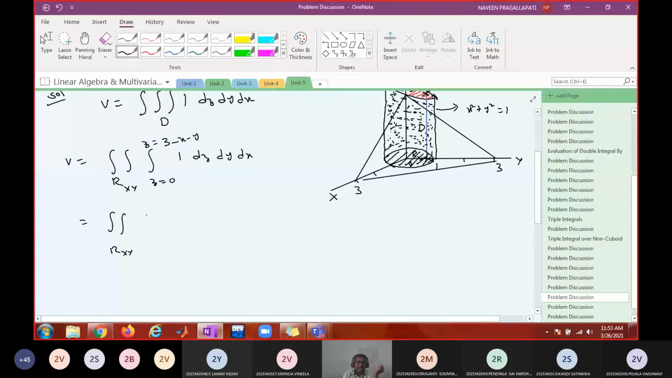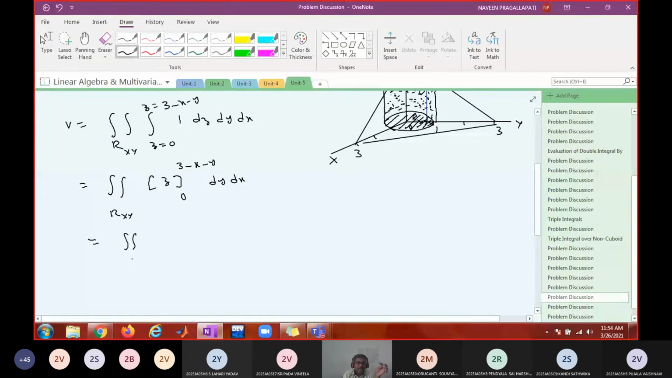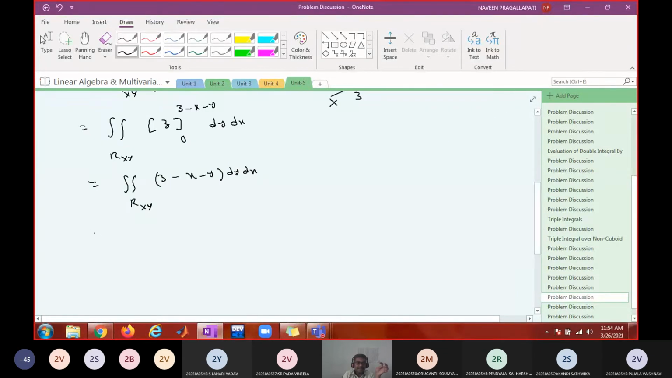Integration of 1 is z from 0 to 3 minus x minus y, dy dx. Now this is the double integral over Rxy of 3 minus x minus y dy dx. Now shall I separate these integrals? Shall I write it as 3 dy dx minus the integral of x plus y dy dx? What is the advantage in writing like this?